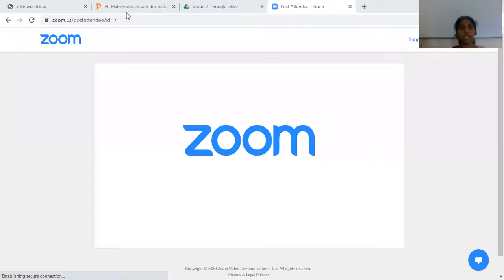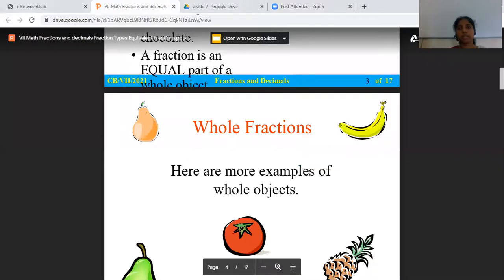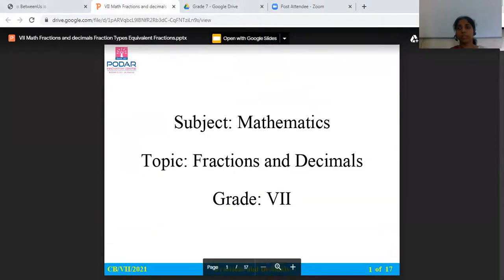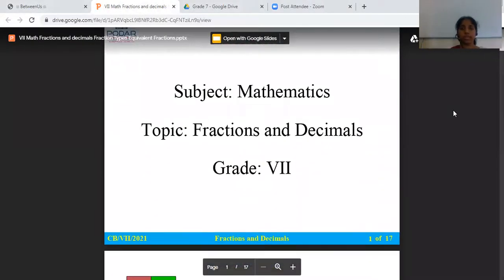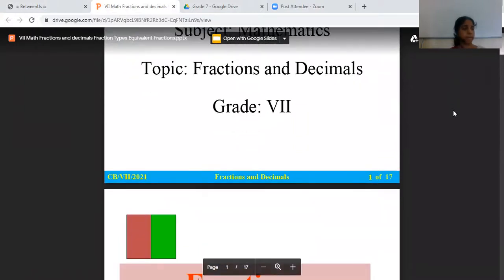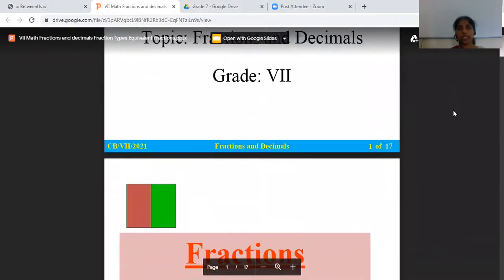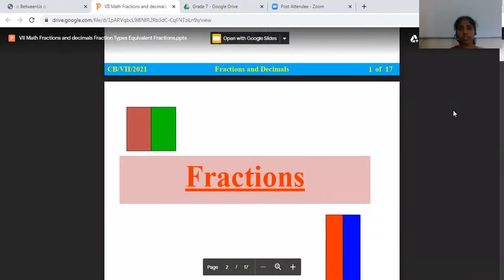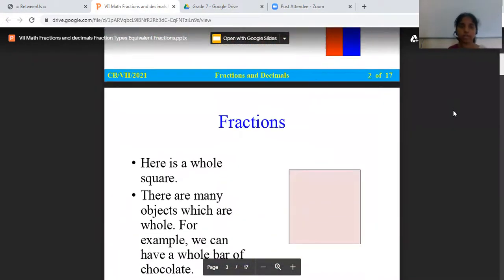We will study all the definitions and how many types of fractions there are. All these things we will study in detail. So the first thing is the definition of fractions.